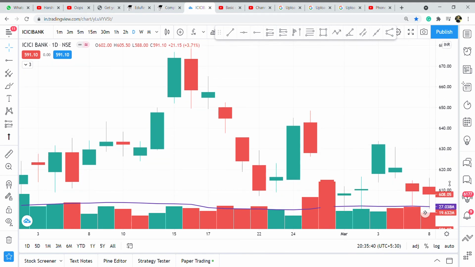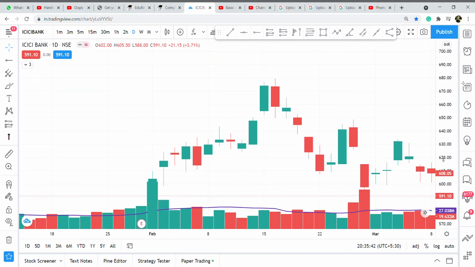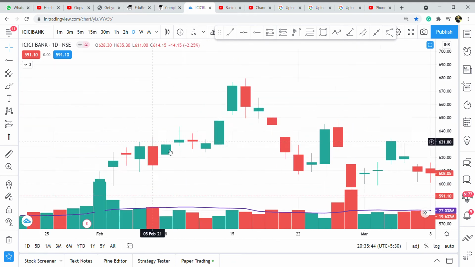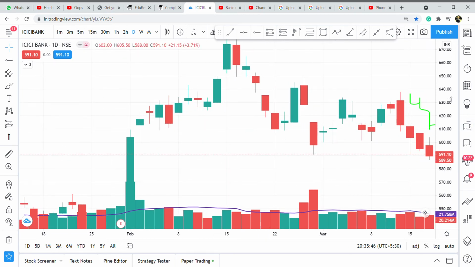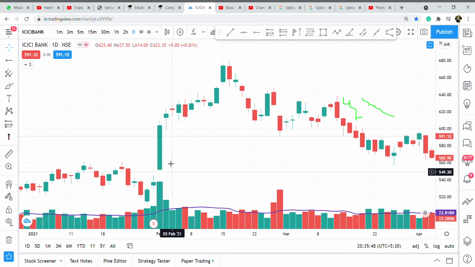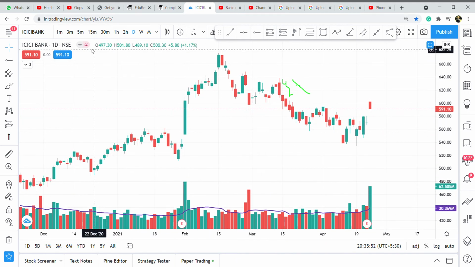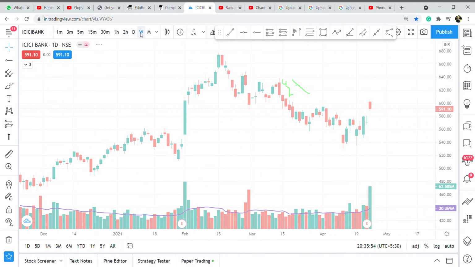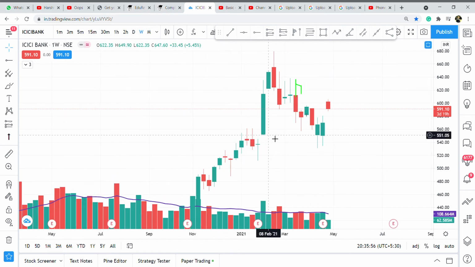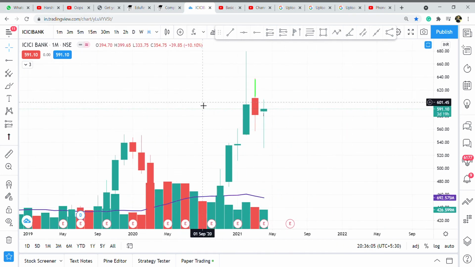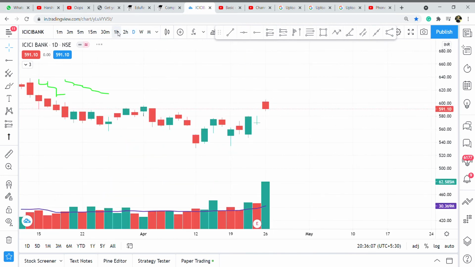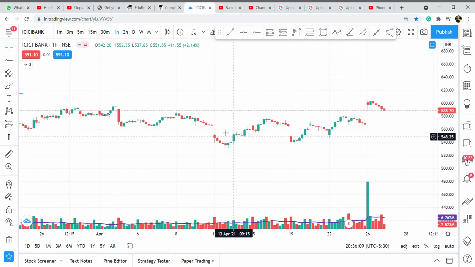If you were confused about these charts in the beginning, I think you are now clear on how these charts work. There are different time frames over here. I can come to the weekly time frame and see the opening price of this particular stock in the week and at the weekend, and what high it has made in the week. Same for the monthly time frame, the daily time frame, and the hourly time frames.